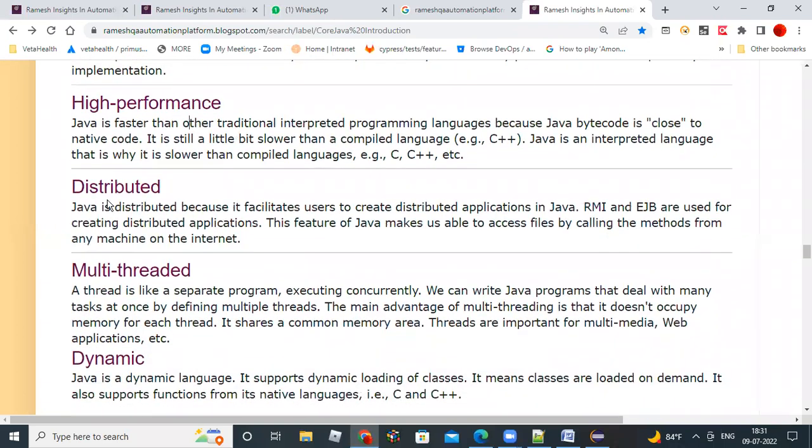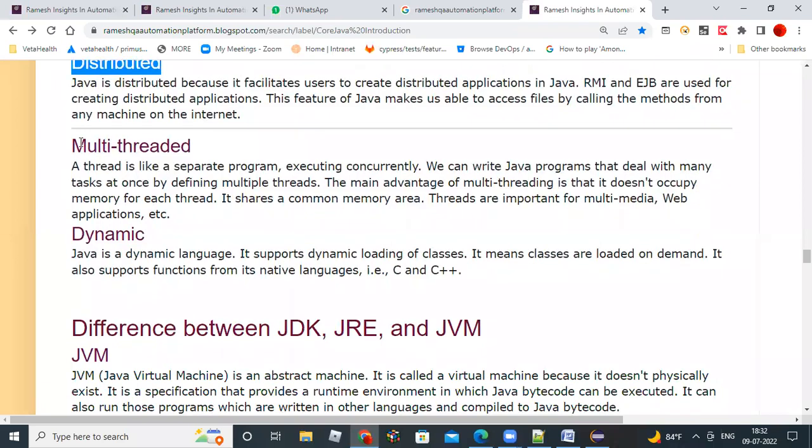And you can develop distributed applications with Java technologies like JavaBeans, Spring Boot, web services. You can develop and access them from anywhere if you have internet. And the last one is multi-threaded applications. Every web application is a multi-threaded application. A thread is nothing but a separate program executing concurrently. So we can write Java programs that deal with many tasks at once by defining multiple threads.